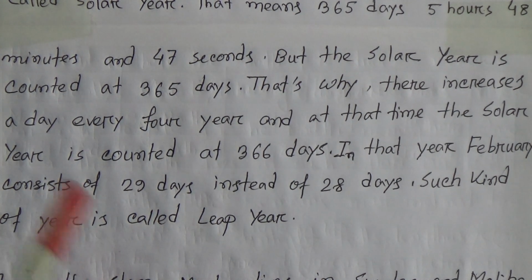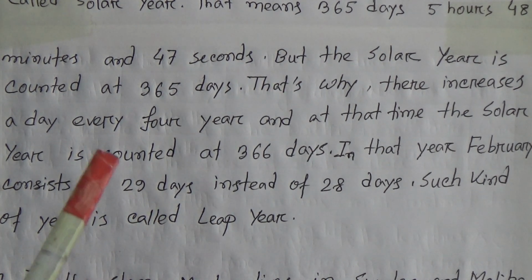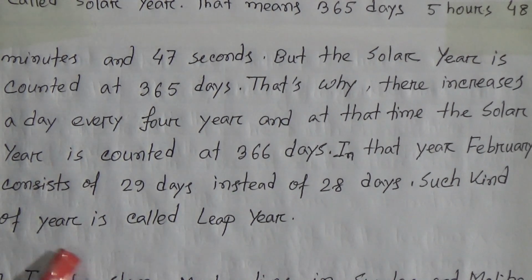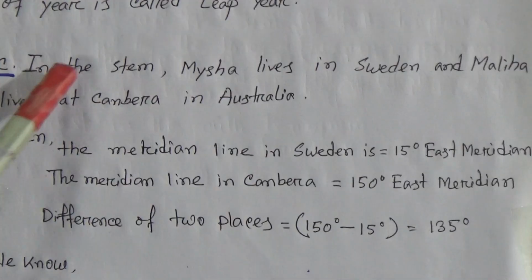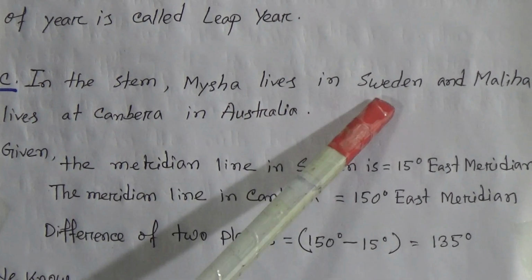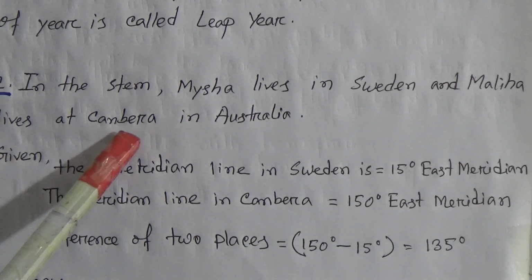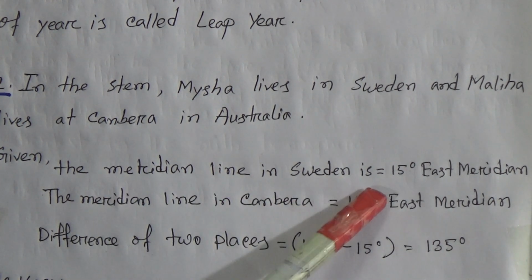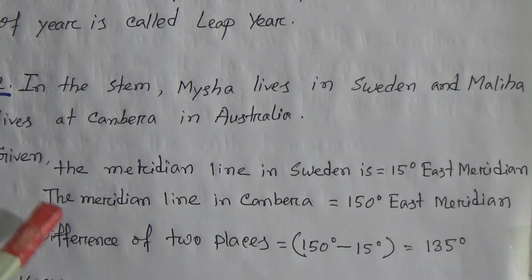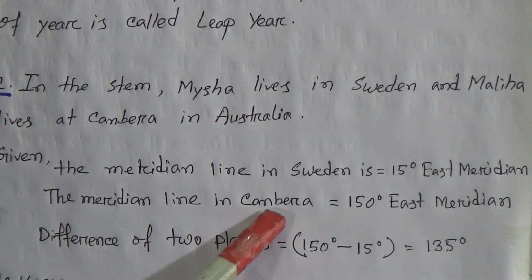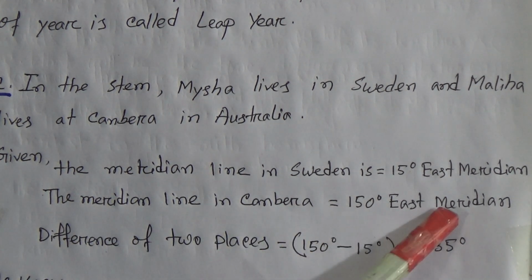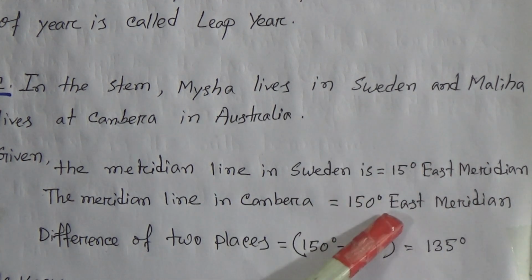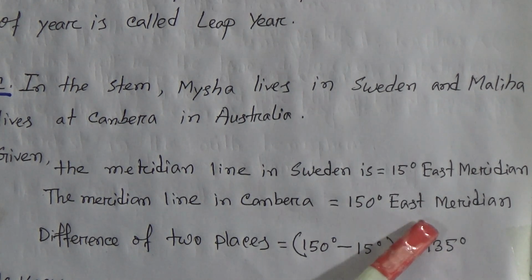We have to find out the local time of Canberra when Maisha is calling from Sweden at the local time of 6 a.m. In the stem, Maisha lives in Sweden and Maliha lives at Canberra in Australia. Given the meridian line in Sweden is 15 degree east meridian and the meridian line in Canberra is 150 degree east meridian. So both the locations are situated in the same direction, both are in east meridian.